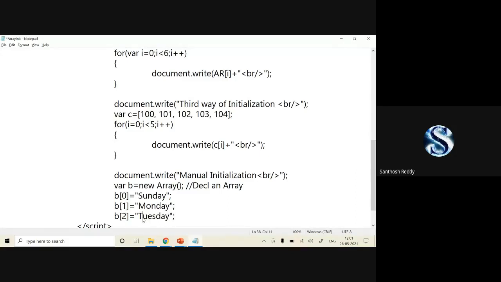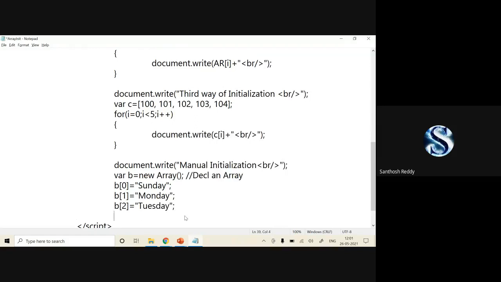That's it. Like manually you can declare it. But for this, I'll write all those things and I'll explain how to extract these values if you don't know the size of your array.